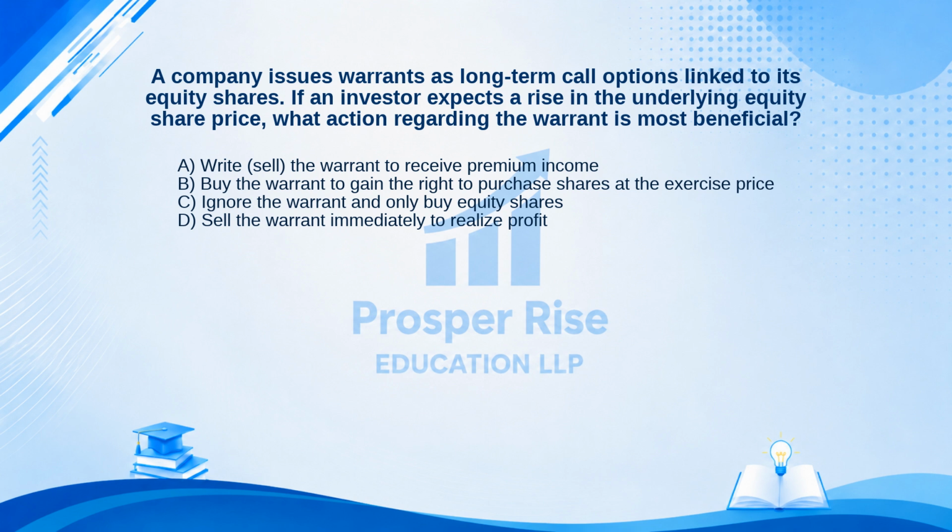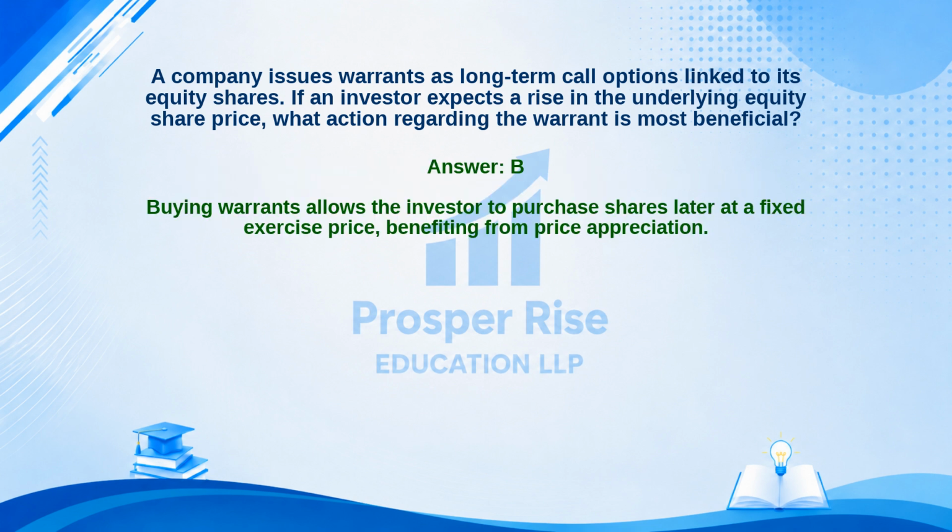B. Buy the warrant to gain the right to purchase shares at the exercise price. C. Ignore the warrant and only buy equity shares. Or D. Sell the warrant immediately to realize profit. Take a moment to pause the video and decide. The correct answer is option B. Let's see why. Buying warrants allows the investor to purchase shares later at a fixed exercise price, benefiting from price appreciation.